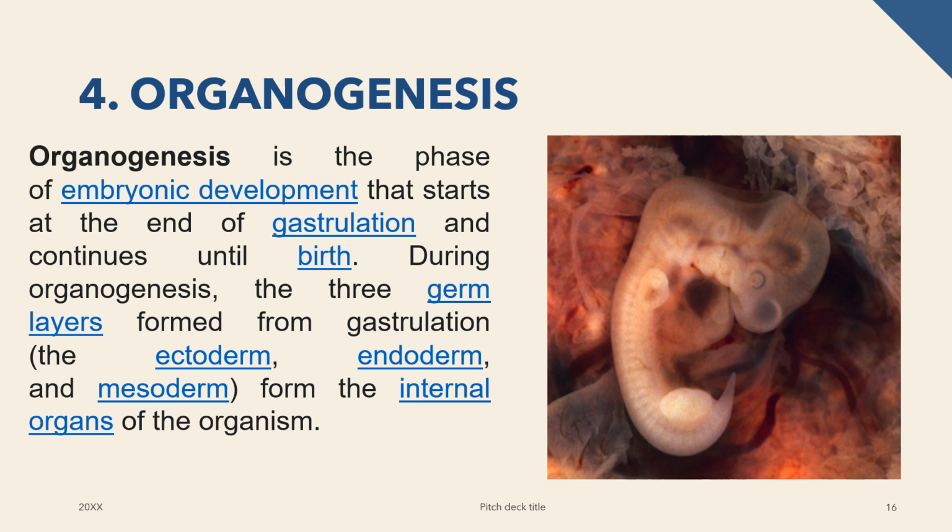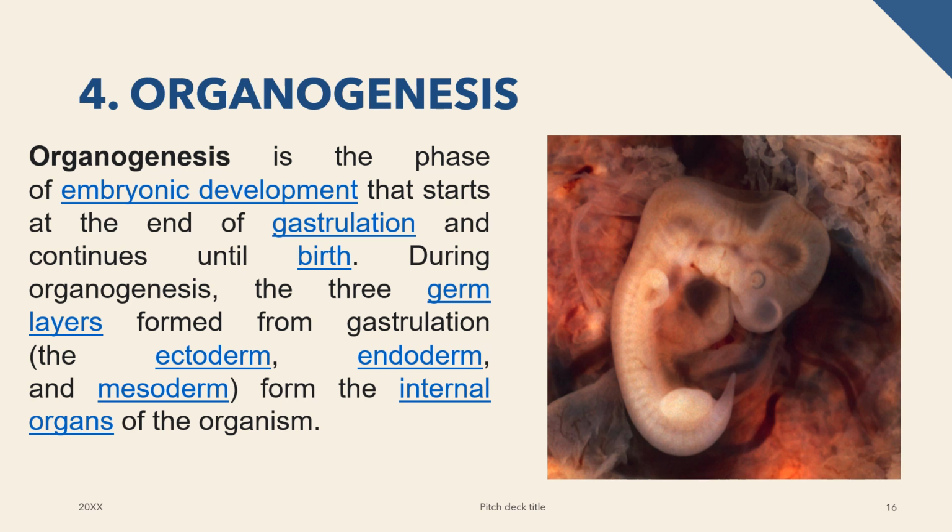Okay, after the gastrulation, that is what you call the organogenesis. So when you say organogenesis, it is the formation of the organs, which is the phase in embryonic development that starts at the end of the gastrulation. So, ibig sabihin, pag may formation na ng the three germ layers, the organs are well developed. So, kung sa first point sa gastrulation ang nade-develop lang ay the germ layers, through the presentation of the three, the endoderm, the ectoderm, and then the mesoderm, okay, class. So sa organogenesis, na-develop na yung baby until it continues until birth.